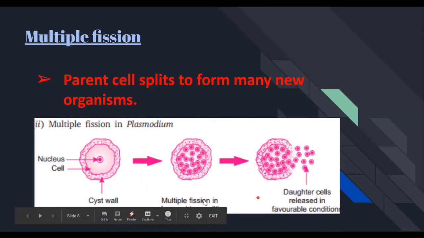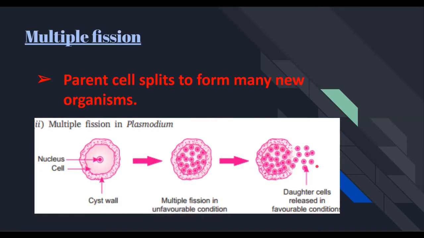Then, as you can see, the multiple fission in plasmodium takes place, and you can see that the nucleus divides into many little organisms. These are all organisms going to develop into new organisms. And let me tell you that this divides under unfavorable conditions. You can still see the cyst walls, right? Now, this division takes place in unfavorable conditions, and when the conditions are favorable, then the cyst wall breaks and the daughter cells are released out of the plasmodium.